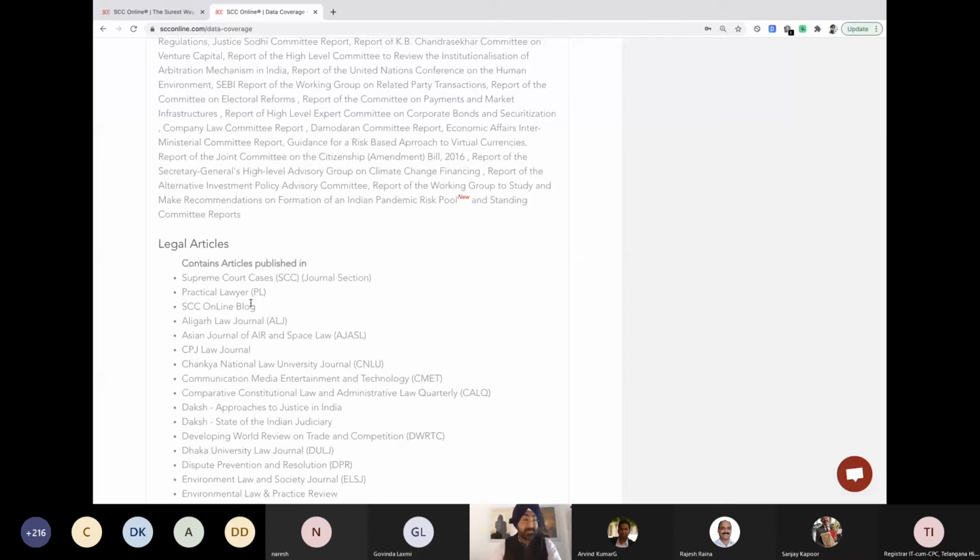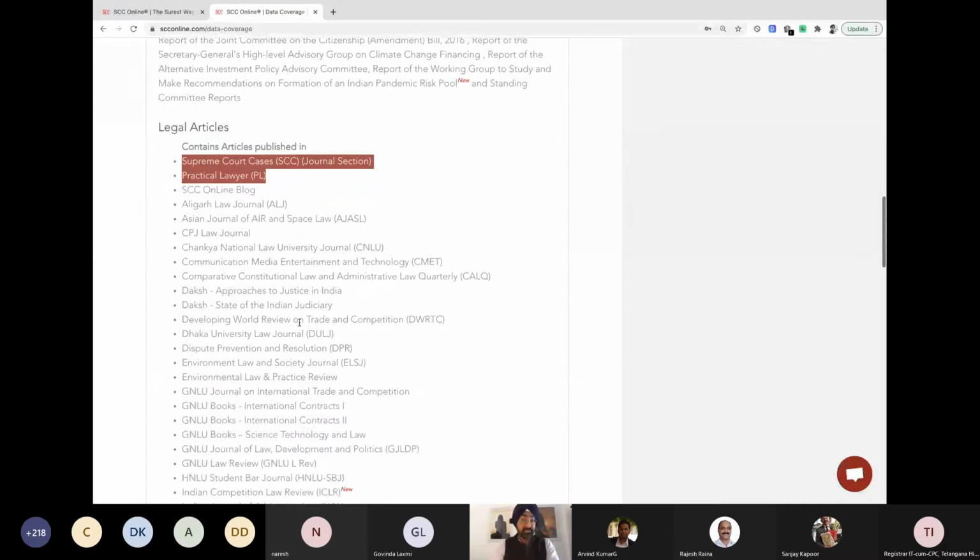from various journals, but this also includes the two primary areas that we cover as a publisher, that is our own SCC journal section. When we publish the law reports, when we publish the bound volumes, there are sometimes journal sections as well. So those articles which we have been publishing from 1950 to 1969, those all would be available over here. You can access those. Then we have a specific legal magazine, which is called Practical Lawyer, which also has a lot of information as far as the articles section is concerned. So that is also made available to you.